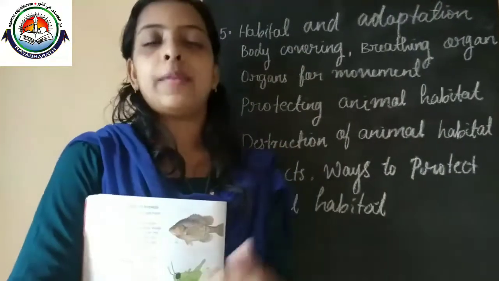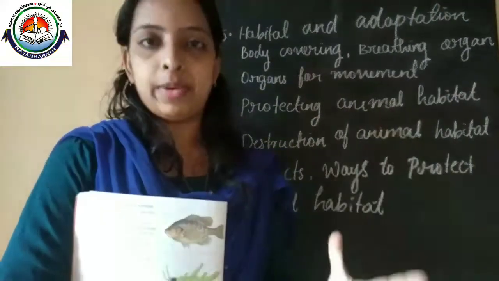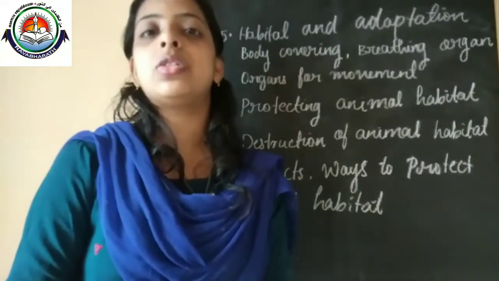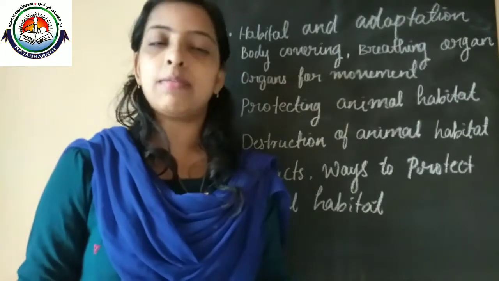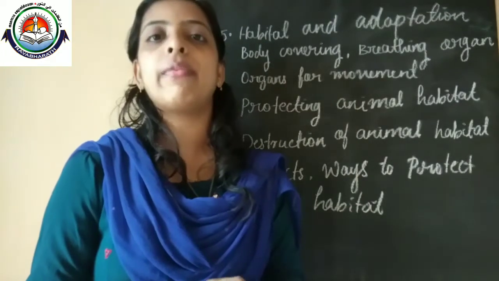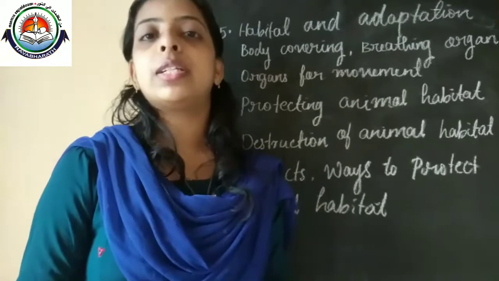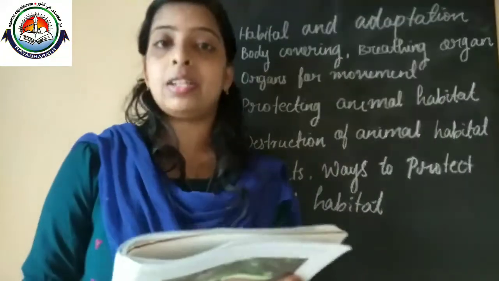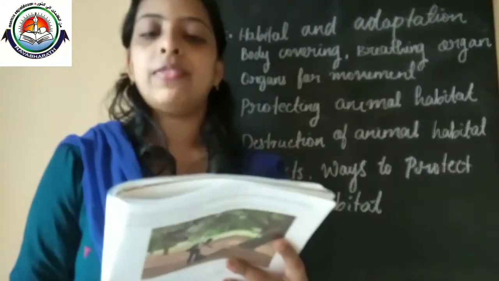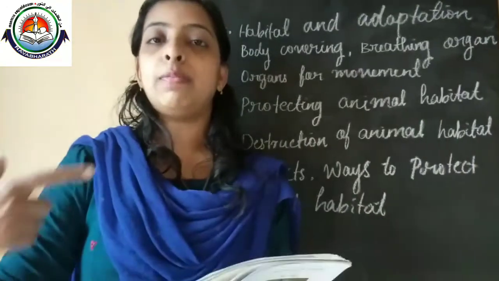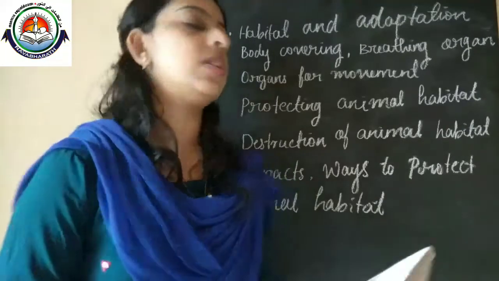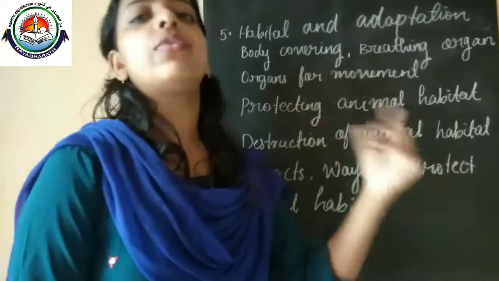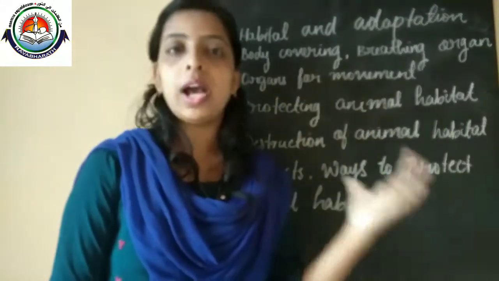So all those things may happen. They become extinct or endangered animals, and we already discussed examples like the endangered Indian leopards. If an animal becomes extinct or endangered, it is mainly due to the destruction of habitat.